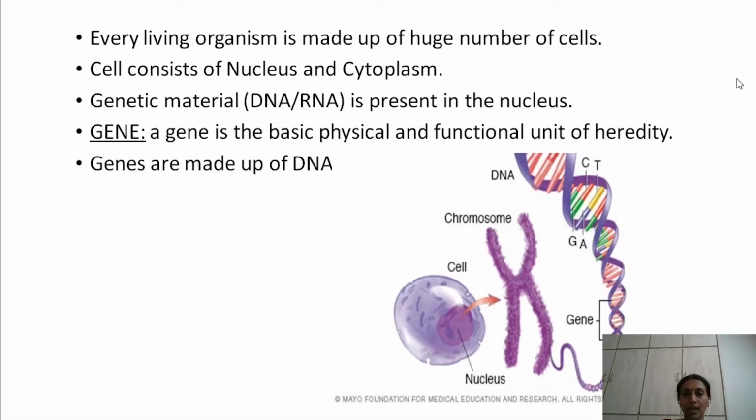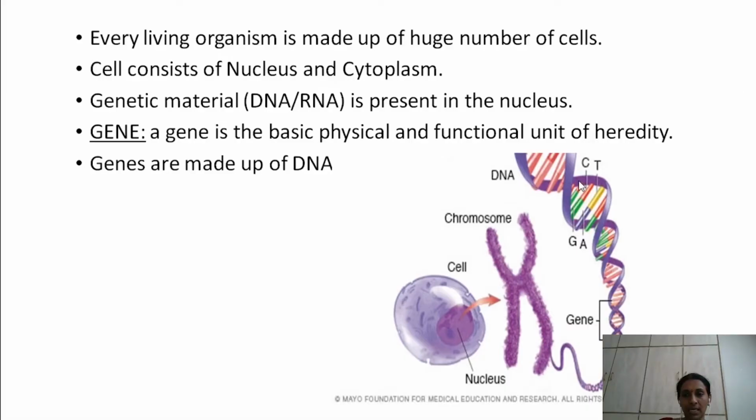So, we are having many features or characters of our parents. All these are inherited by us from our parents. So, how is this inheritance possible? This is possible only through the genetic material, that is DNA. So genes are made up of DNA. So nothing but the DNA structure has genes within it, as you see in this diagram.